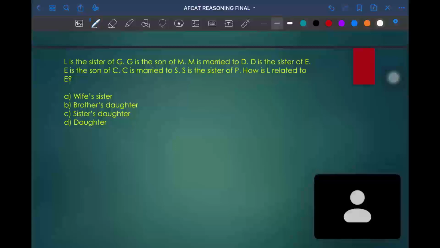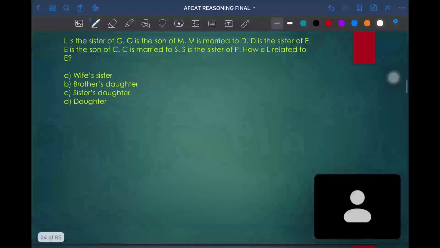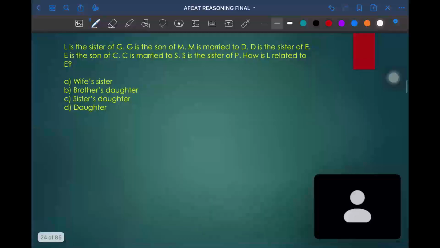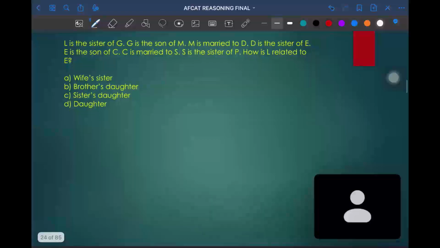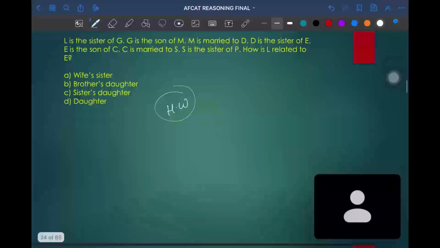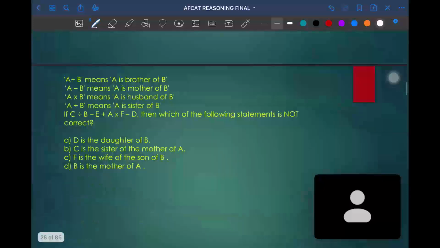Similar kinds of questions are like this. Try to do this question as homework. I'll share the PPT or PDF to your respective channels. We can try to solve a few more questions where symbols represent the relationship.